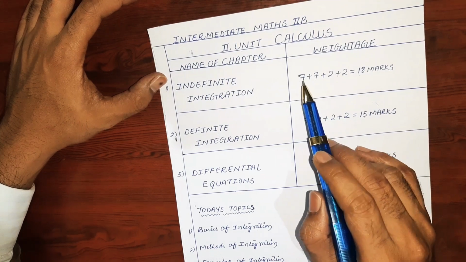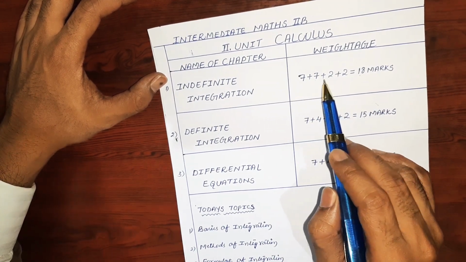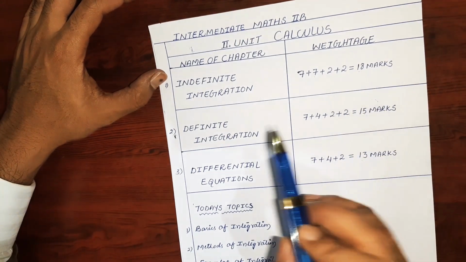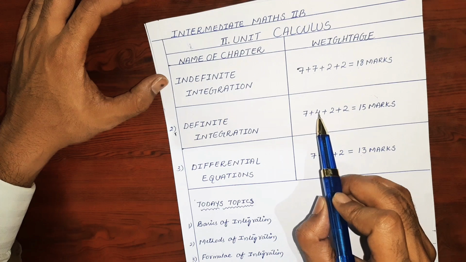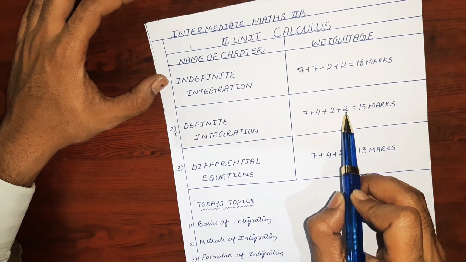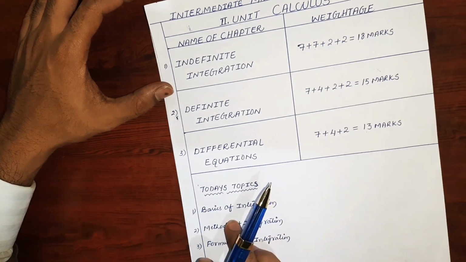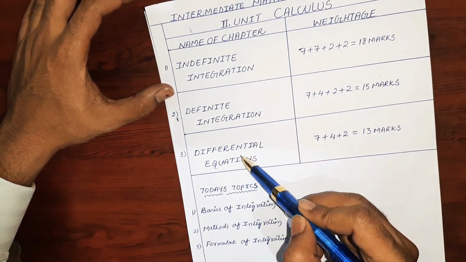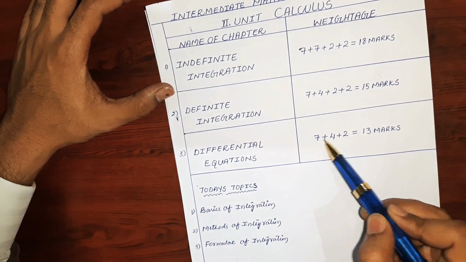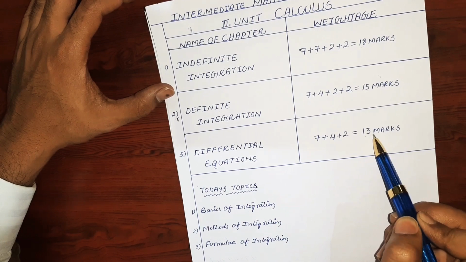From this chapter, we can expect two questions of LAQ and 2 VSAQs. From the second chapter, we can expect one LAQ, one SAQ, and 2 VSAQs. From the third chapter, that is the last chapter of calculus as well as the last chapter of mathematics 2B, differential equations, we can expect one LAQ, one SAQ, and one VSAQ, and the total marks are 13.